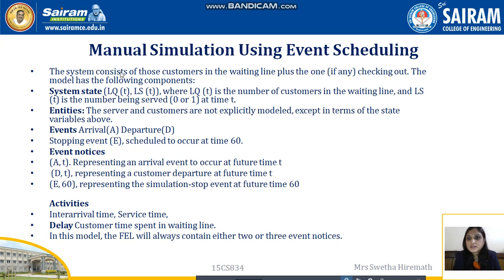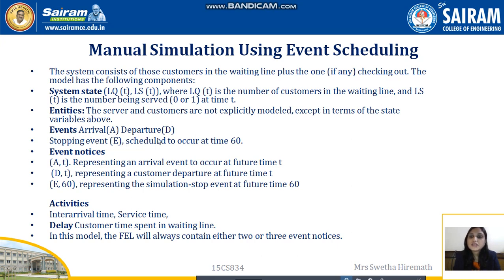So here the system consists of those customers in the waiting line plus the one checking out. The model has the following components. System state, which can be given by LQ(t) and LS(t), where LQ(t) is the number of customers in the waiting line and LS(t) is the number of customers being served at time t. Entities, the server and the customers are not explicitly modeled except in terms of the state variables above. Events, there are 2 events, arrival and departure.